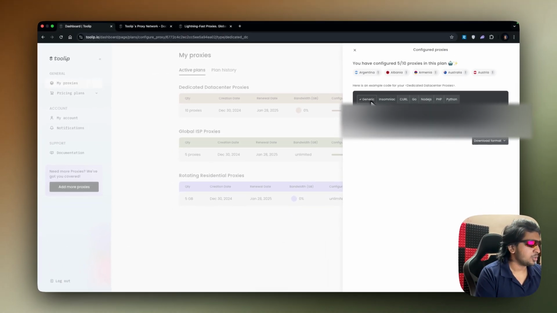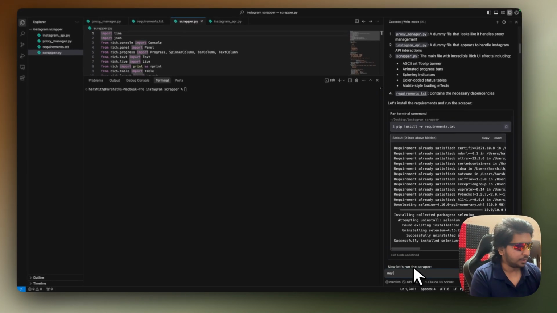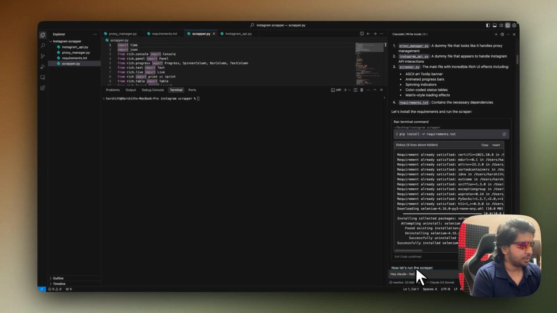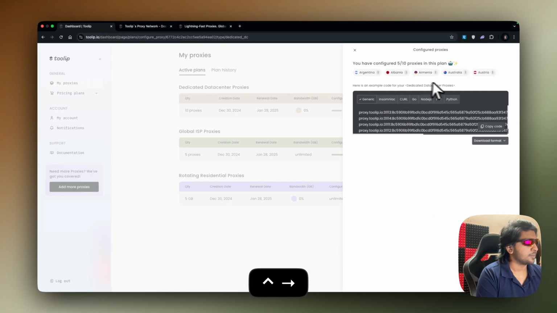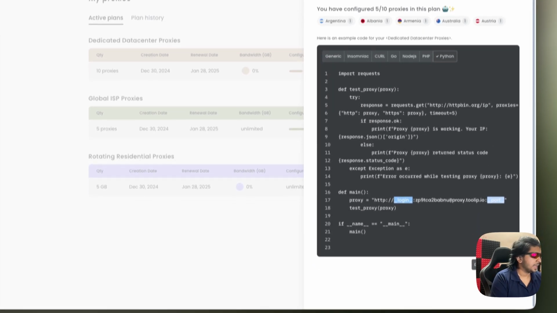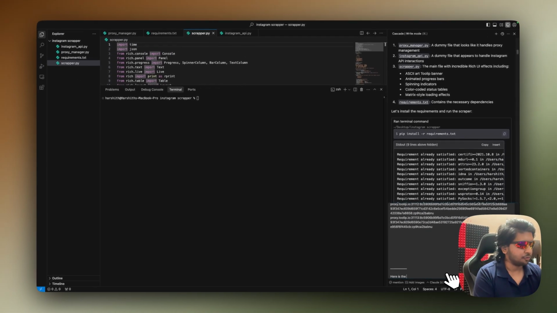All I'm going to do is just copy this. I'm just going to say, hey, Claude, here is my proxy config. All right, and next I'm just going to copy this Python. I'm going to copy this again and say here is the format.